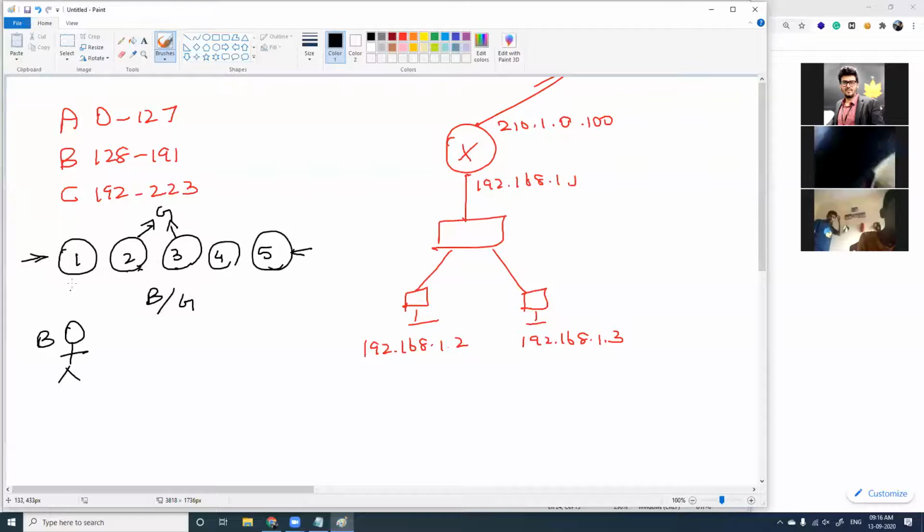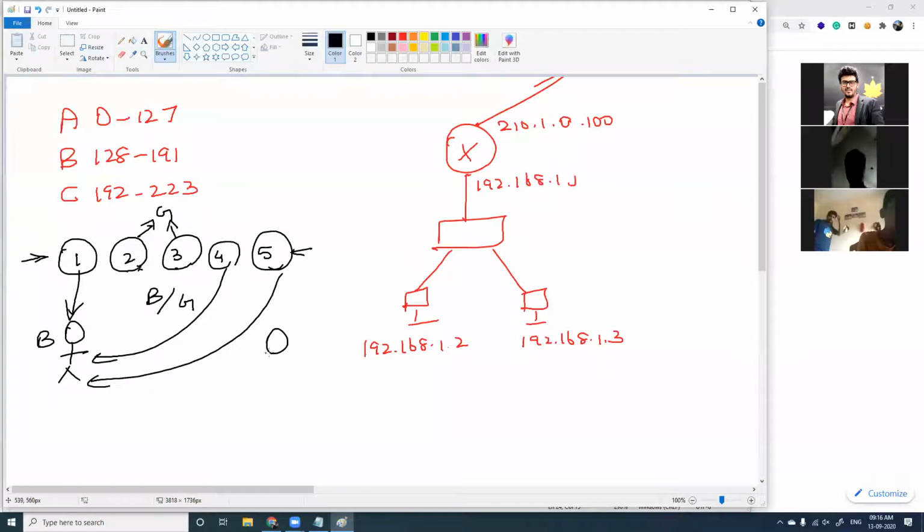So he can get 1, 4 or 5. When a girl walks in, you might give 2 or 3. Likewise, your IP range is from 0 to 255.